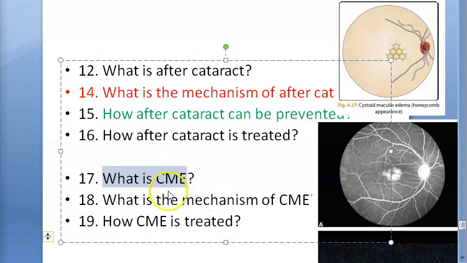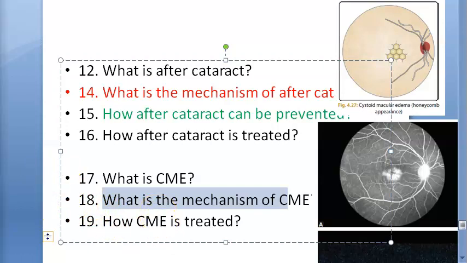What is the mechanism of CME? So basically, why does this happen? They are saying that the thinness of this fovea centralis, and the thickness of the Henle's layer, these are responsible for the accumulation of inflammatory exudates at the macular region. So why it happens, you should know, right? So why is always for anything cataract surgery complication, cystoid macular edema? Why for everything on earth they are saying this, right? So why is it so common, right? You should know that.